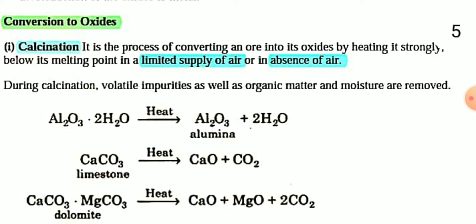Calcination is the process of converting an ore into its oxide by heating strongly below its melting point in a limited supply of air or in absence of air.